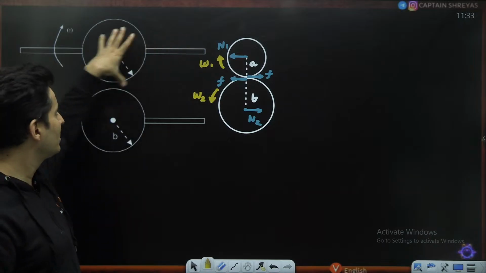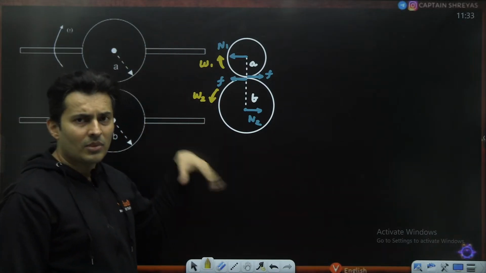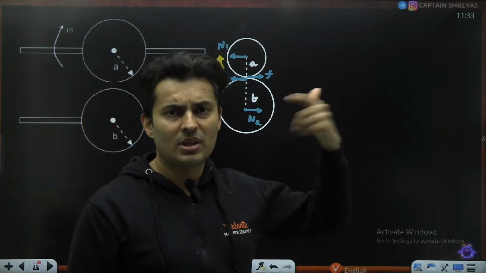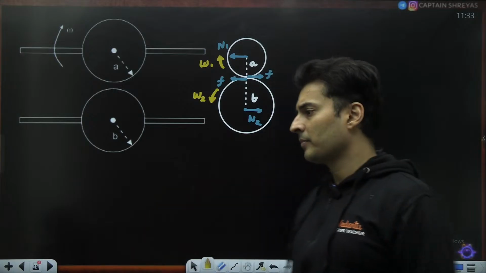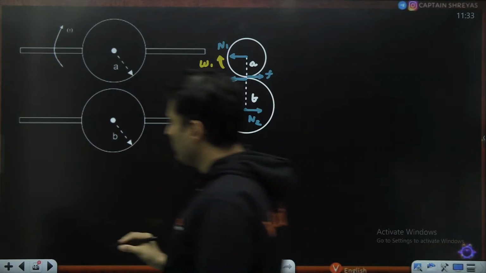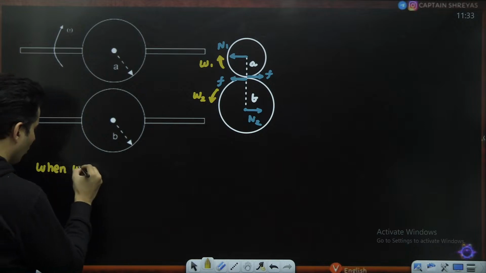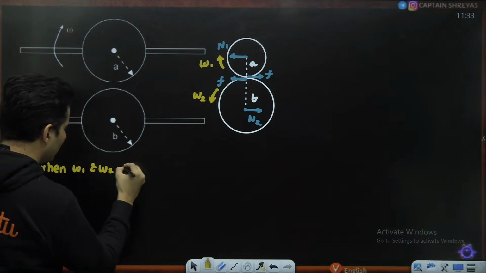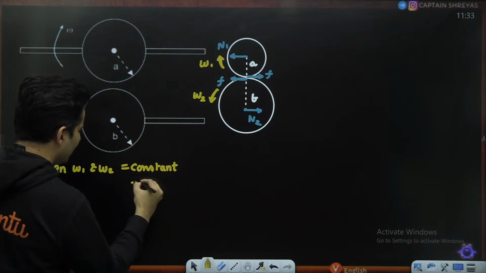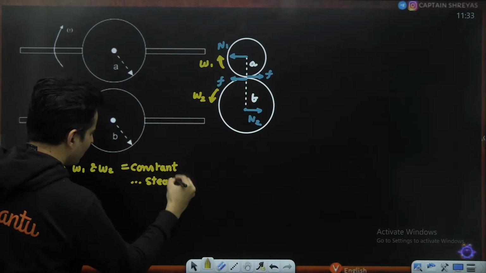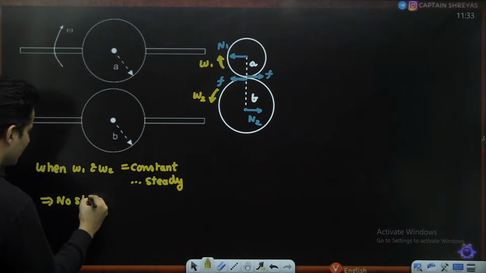This is the final situation once they touch each other. And after they achieve a common speed, you will see that there will be no slipping and the friction will also go away. So this is very important to mention. When omega 1 and omega 2 become constant with time, basically they become steady, then there is no slipping which occurs.